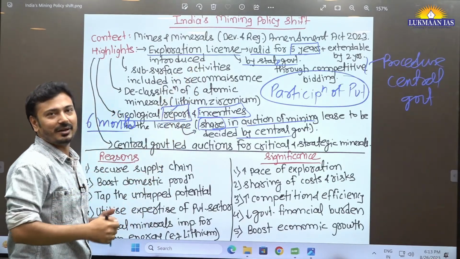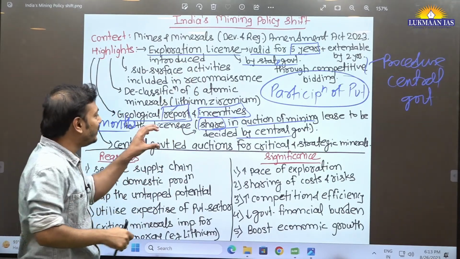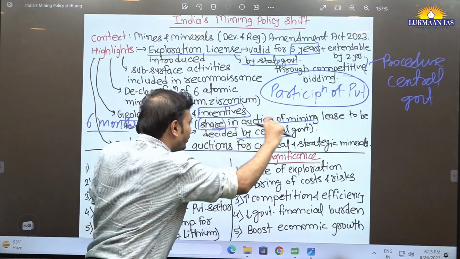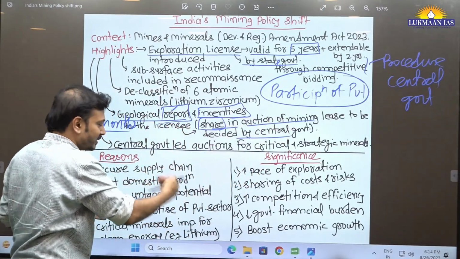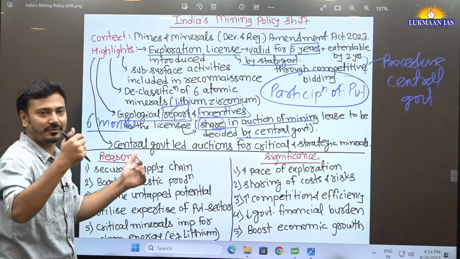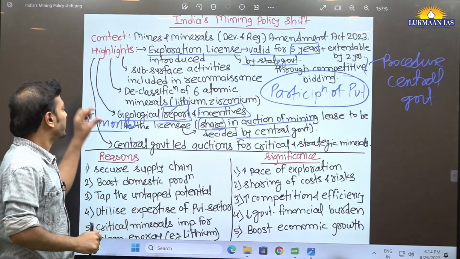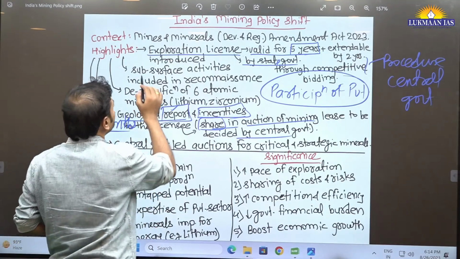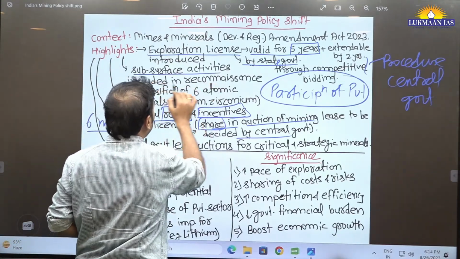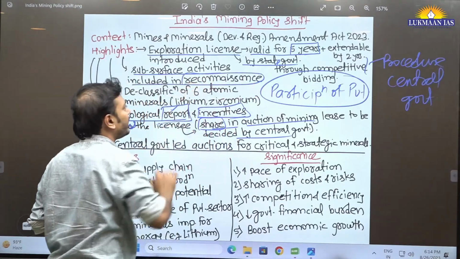Now you should be knowing this, because we are not clear about how much share. ये हम concerns में पढ़ेंगे. How much share will be provided? It is not fixed yet, it is not decided yet. So this aspect. Thereafter, subsurface activities now will be included in reconnaissance.